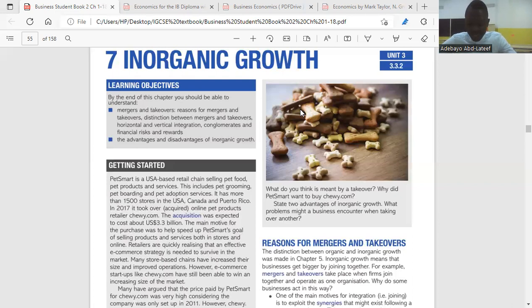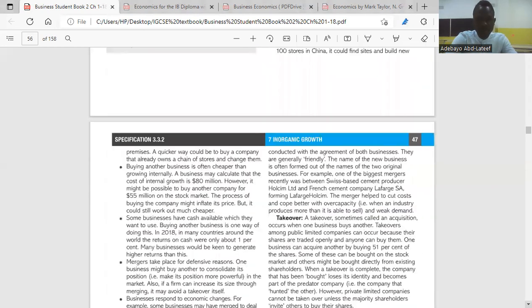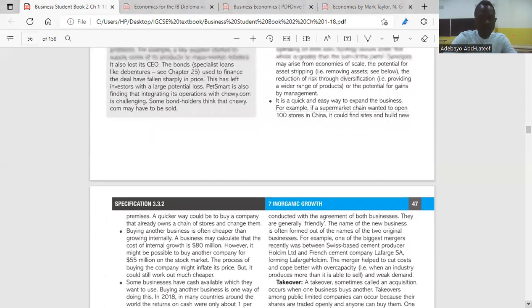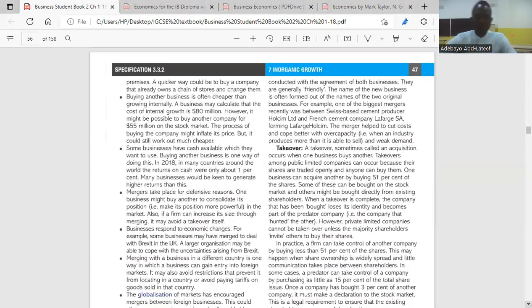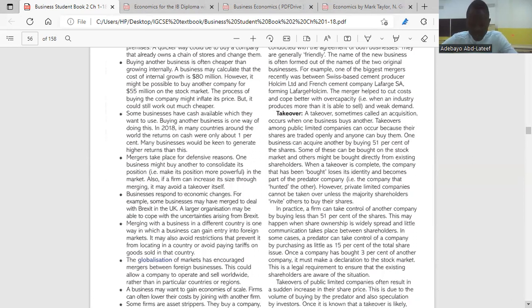Four, mergers take place for defensive reasons. When we talk about defensive reasons, it means a business might take over another business to consolidate its own position in the market. Remember, we talked about consolidation, which means businesses coming together to become more powerful in the market.